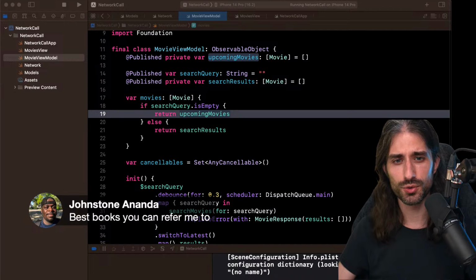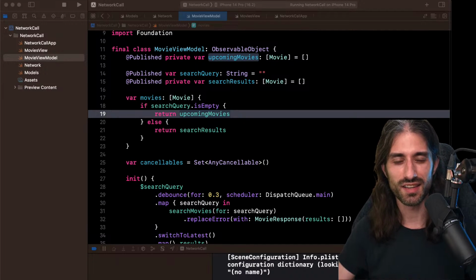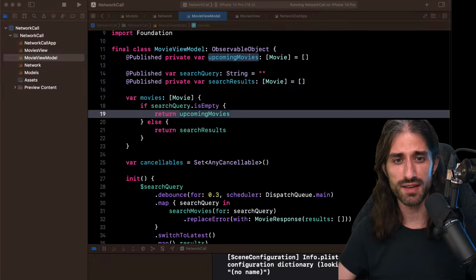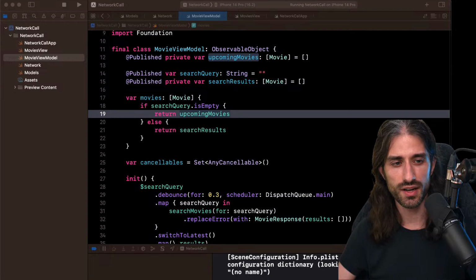Best books I can refer you to. If it's about Combine, you can check out Practical Combine from Donny Wals. Other people have written books about it. I'm pretty sure Paul Hudson has written a book about it, just because he has written so many, the probability is high. I'm sure that there are other people that wrote great books about Combine, but I don't know them that much. The one I would recommend is the one from Donny Wals, Practical Combine. I haven't read it myself, but knowing the content that Donny puts out there, I have no doubt that it must be great.